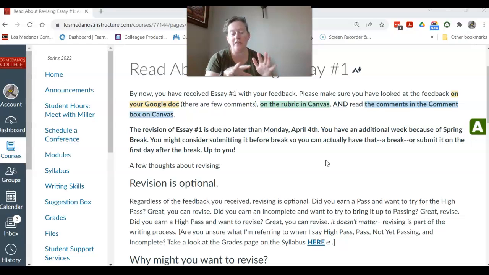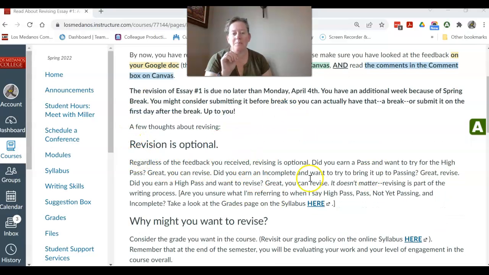So let me walk you through a little bit about what that looks like. Once you've read all the feedback, you've seen the rubric, you've looked at the docs, a couple of things. And this page is in your module. It's tagged for you to read through today. Revision's optional. It's not required. You don't have to revise. You can if you want to. I would encourage you to revise, of course, because I think that's where the learning happens, but really that decision is up to you.